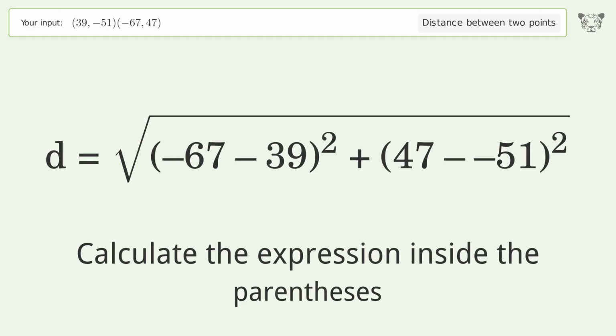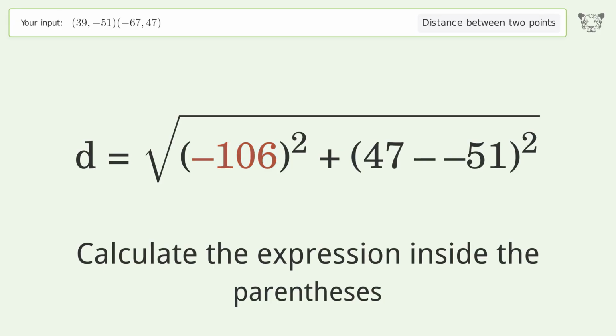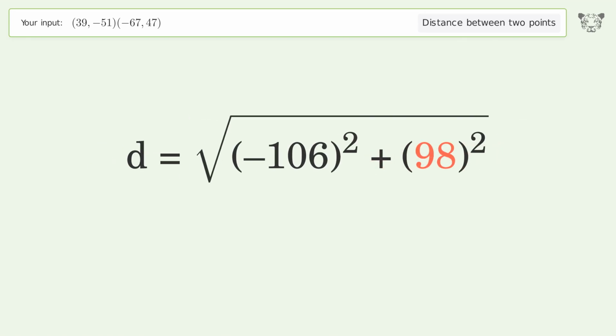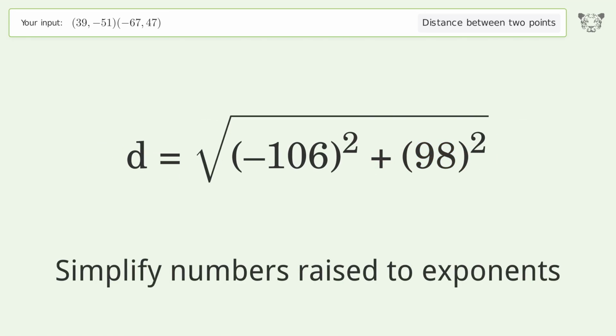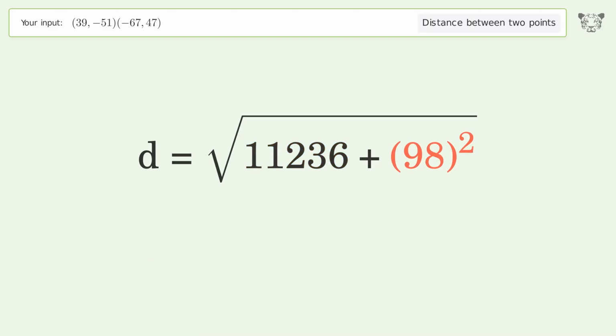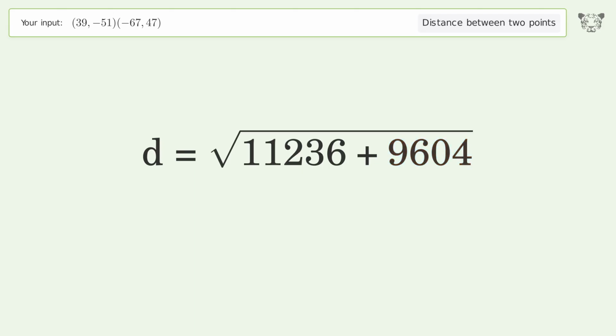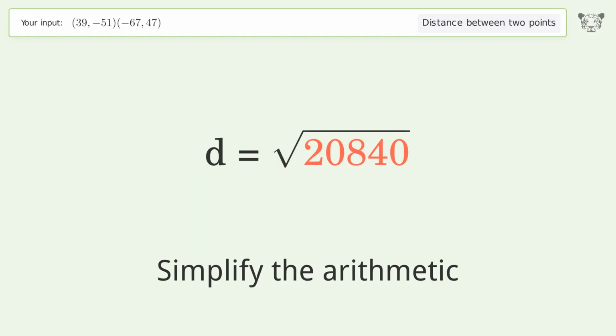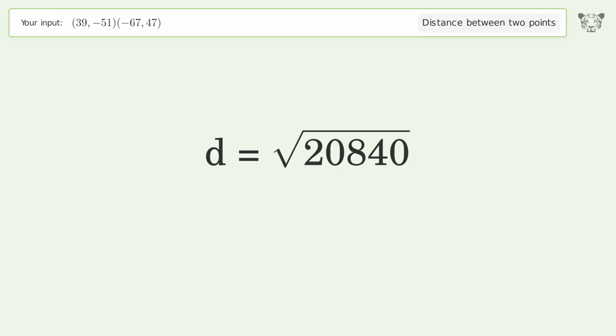Calculate the expression inside the parentheses. Simplify numbers raised to exponents. Simplify the arithmetic. And so the distance between the 2 points is the square root of 20,840 or 144.361.